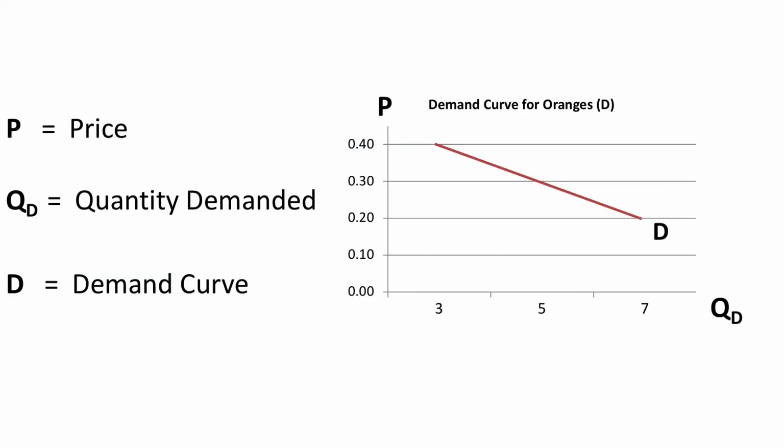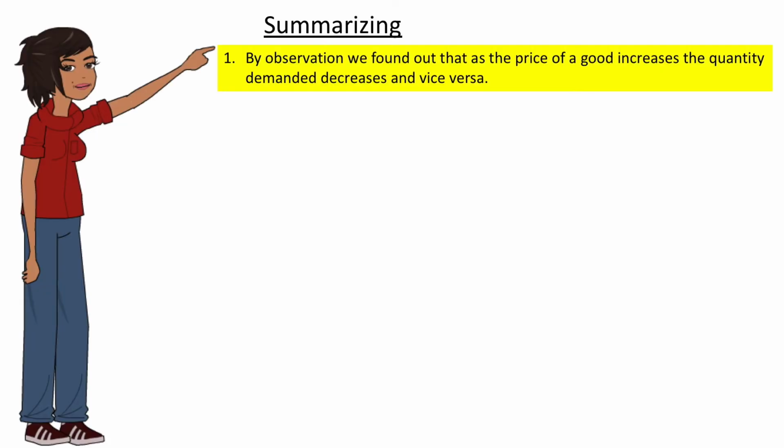Let's see now the abbreviation of the terms we used in the diagram. Well, we symbolize the vertical axis where we measure the prices of oranges with the letter P, which comes out of the price, while the horizontal axis, where we measure the quantities of oranges, we symbolize it with QD or plain Q, which comes out of the quantity demanded. Lastly, we symbolize the demand curve with the letter D, which comes out of the demand.